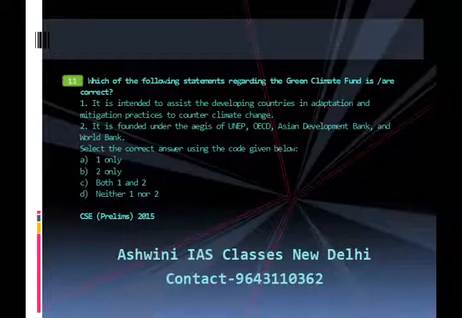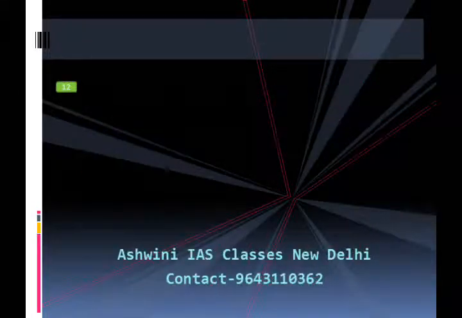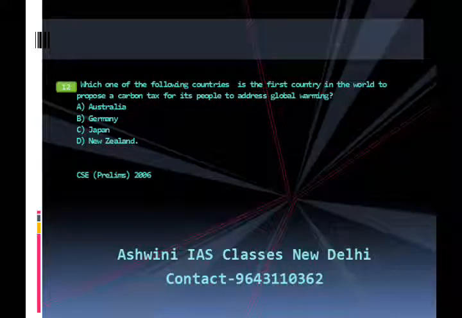Which one of the following countries is the first country in the world to propose a carbon tax for its people to address global warming? A. Australia. B. Germany. C. Japan. D. New Zealand. This question appeared in Civil Service Prelims Examination 2006. The answer is D, that is New Zealand.